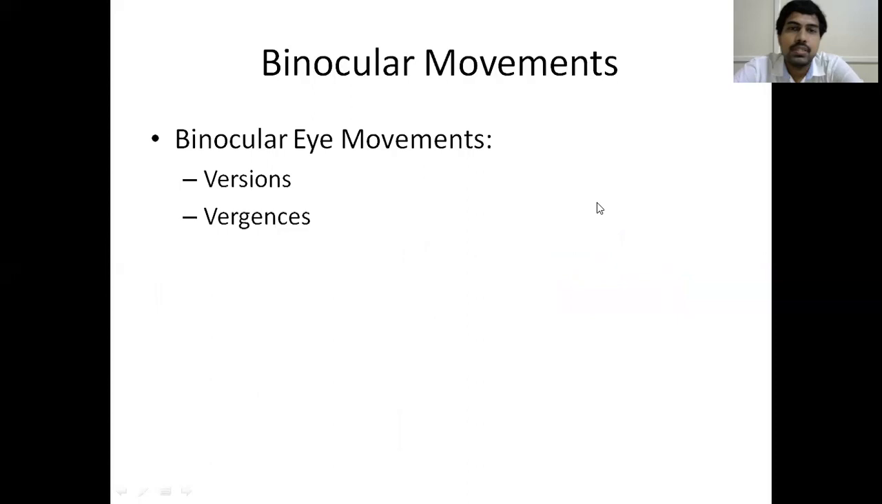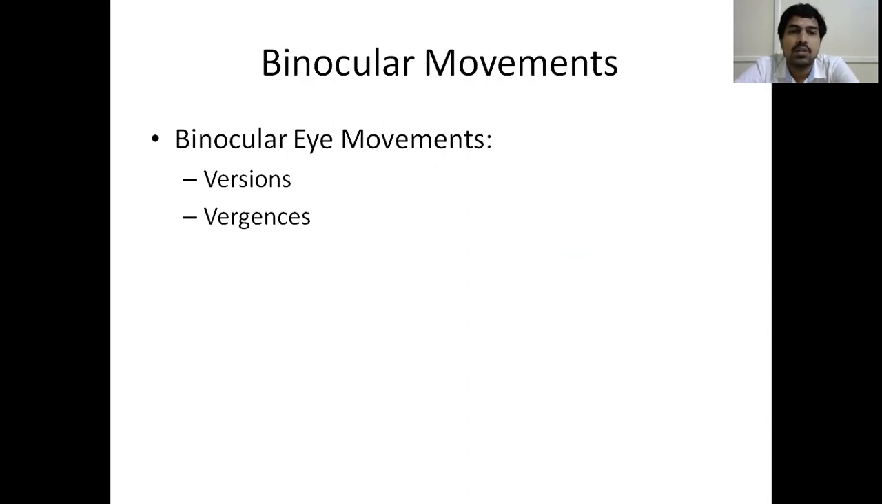Okay. Next one is binocular movements. When you close one eye and you test only with one eye, that is called uniocular movements. When you look at both the eyes and ask the patient, suppose you put a finger here and you ask him to look this side, or that side, or upwards, or downward, that is called binocular movements. When you test both eyes together, it is called a binocular movement.